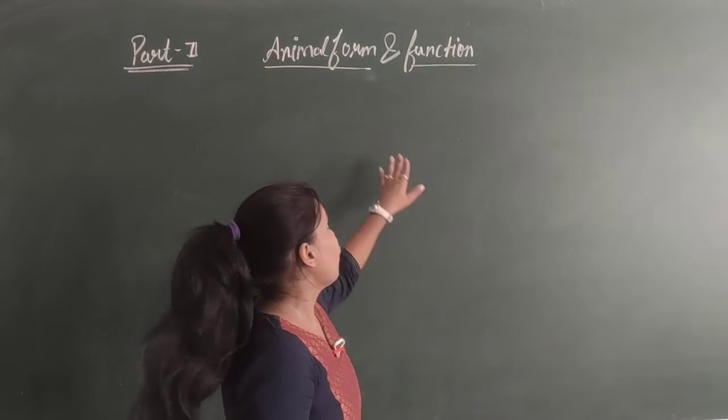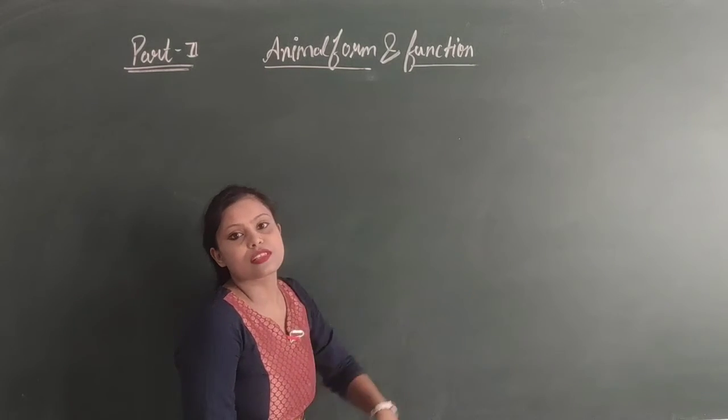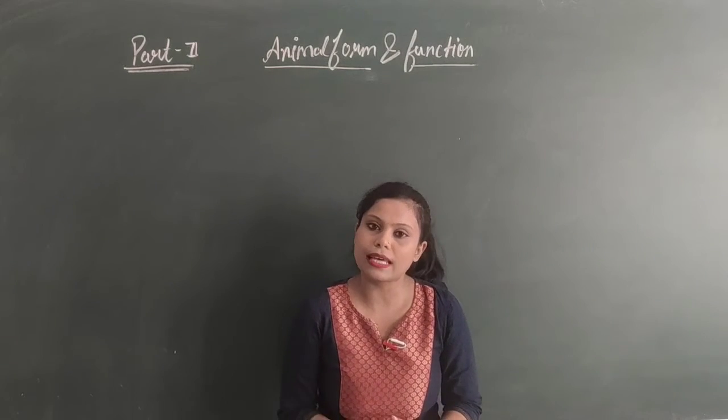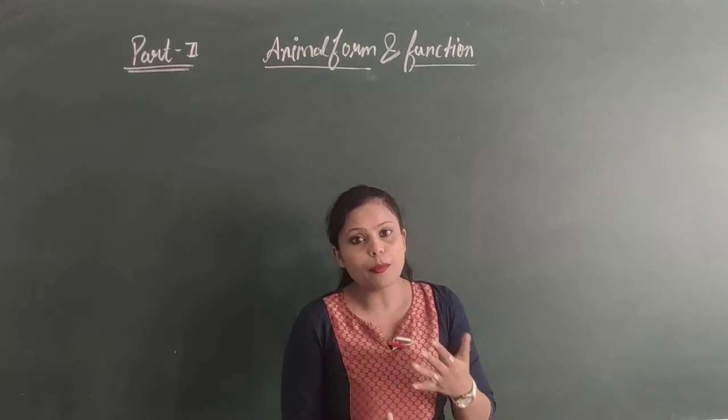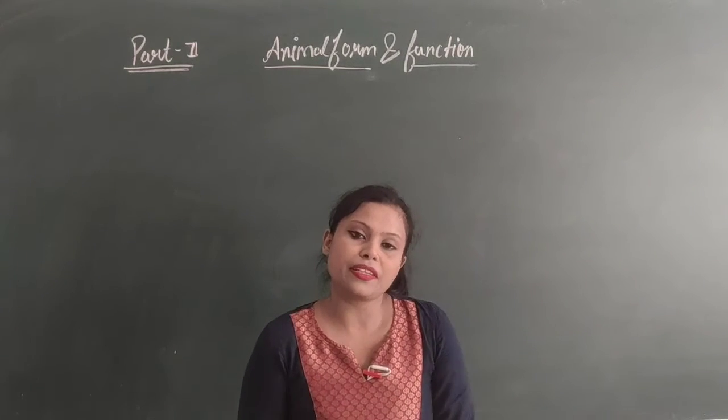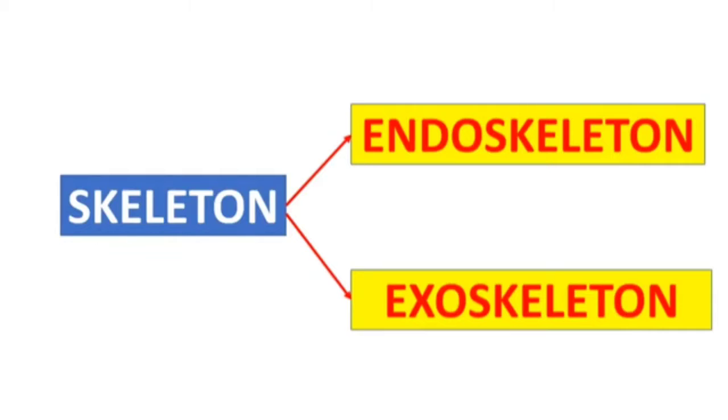In the previous part of this chapter we have read about the forms of the animal. Now we will study the skeletal system. First of all, we will study the human skeletal system and how many types of bones are present in it. Okay, so let's study them in detail.